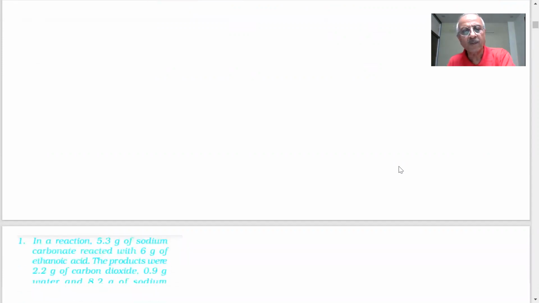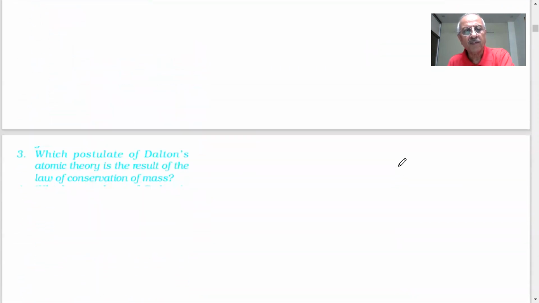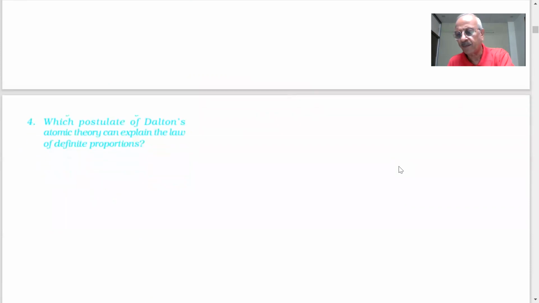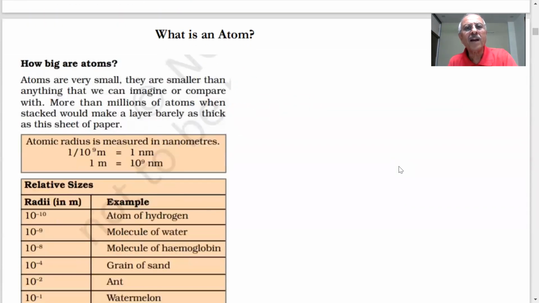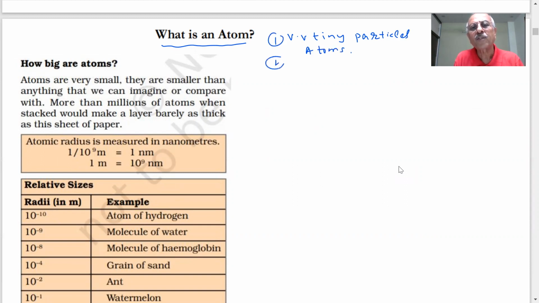And let us see more information about this. Questions we have solved on this, students. So students, we now have an idea of the atom, that matter is made up of very, very tiny particles, which we call atoms. Naturally, the next question is, how big are the atoms? How big is the atom, students? Can you see atoms? The answer is no.